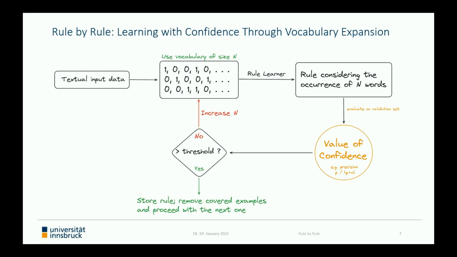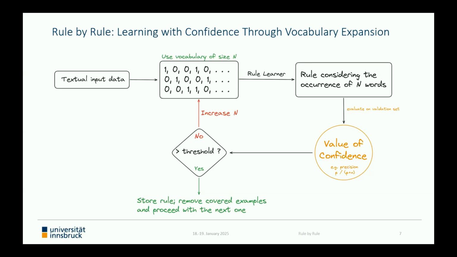The generated rule is subsequently evaluated on the validation set and equipped with a so-called value of confidence introduced in our paper. There is no unique definition or formula for this value since it's more useful to define it depending on the underlying use case, but basically it states how accurate the rule is.